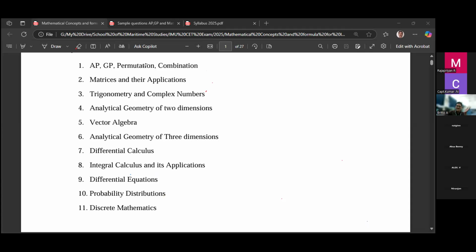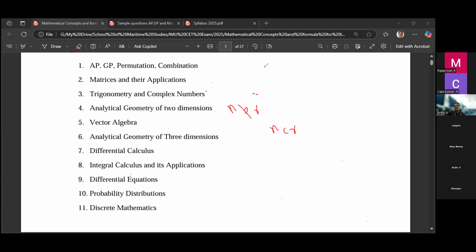Permutation is called arrangement. The combination is called selection. So you are arranging a number in an order or arranging an object in an order, then it is called permutation. Combination means selection. So here we are using the formula. There is nPr and nCr. So nPr means from the n numbers we are selecting r.